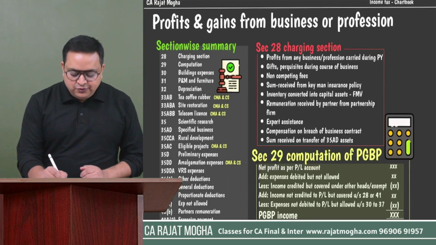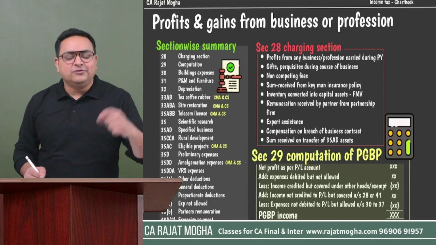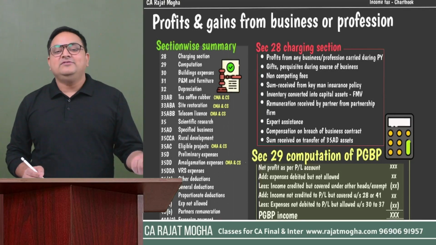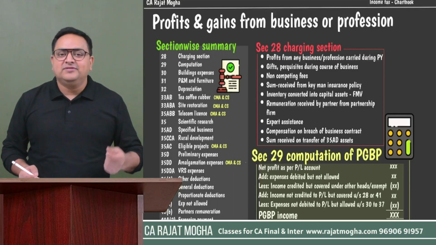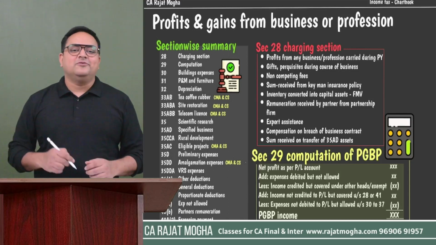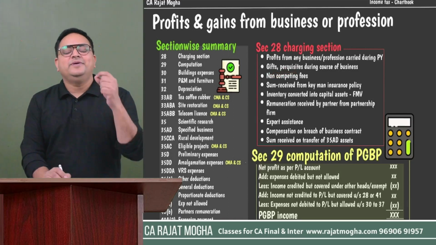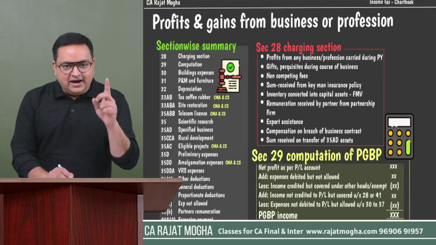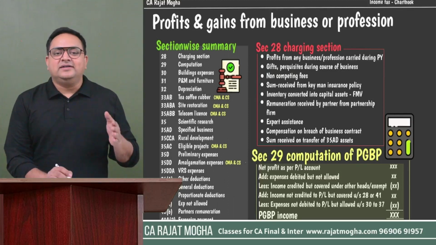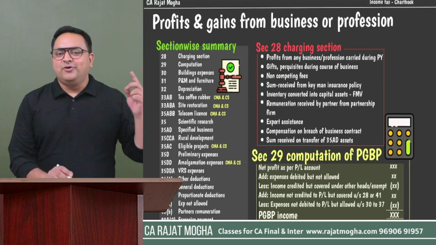The second point says that if you are carrying on your business and profession and, in the course of it, you receive any gifts, perquisites or other facilities from your clients, customers or suppliers, that gift, perquisite or facility would be covered under PGBP. If you remember, gifts are also taxable under salary if they are provided by the employer.